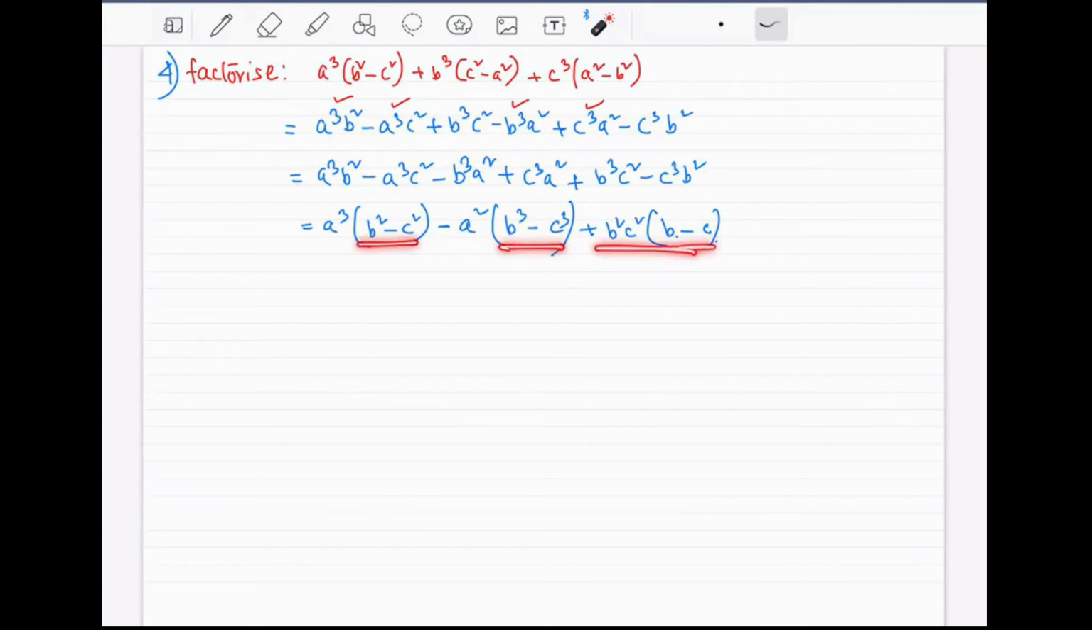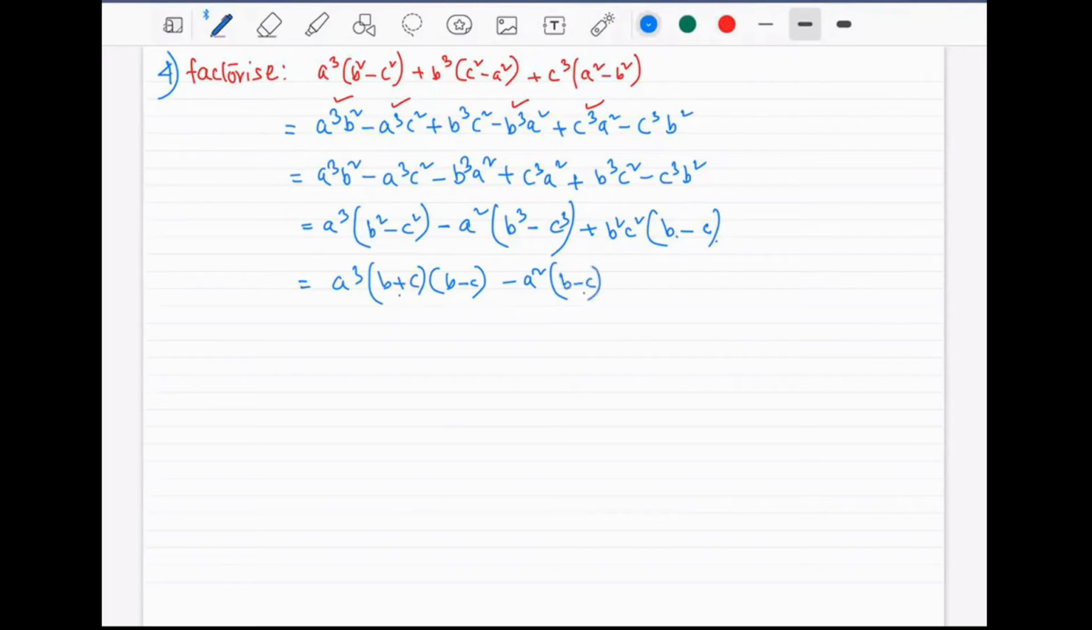This part, we will keep it the same. So a cube, b square minus c square is broken down as b plus c, b minus c. Minus a square, look, this part is here. This part is broken down into these two. A square is here, b cube minus c cube, we will break it down like this, b minus c. Okay, you have to understand how I am breaking this down. That's from yesterday's formula number 4 that I have given. The last part, I will just keep it as it is.